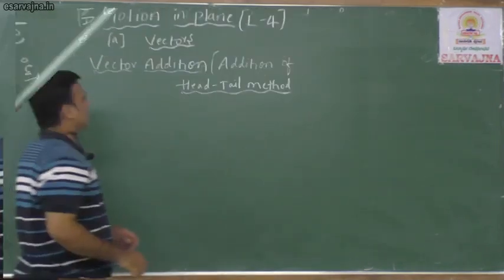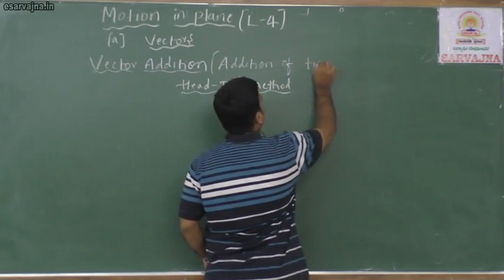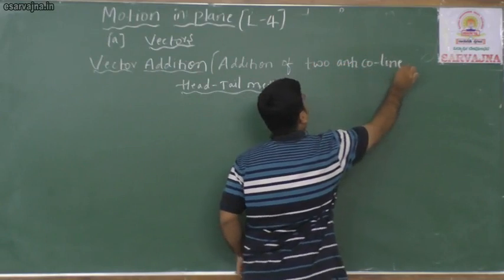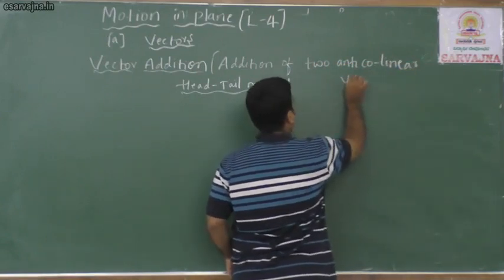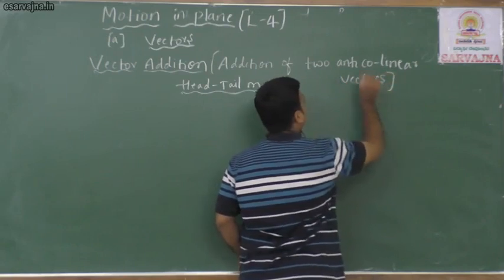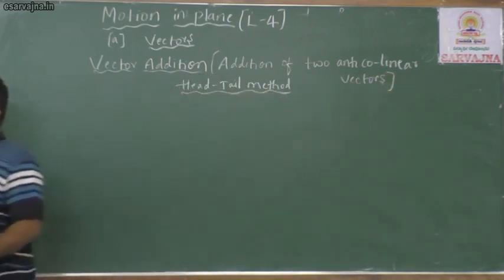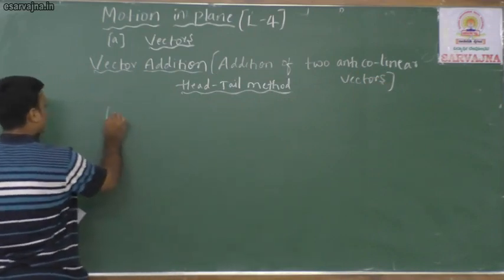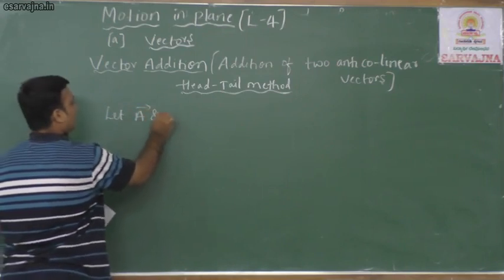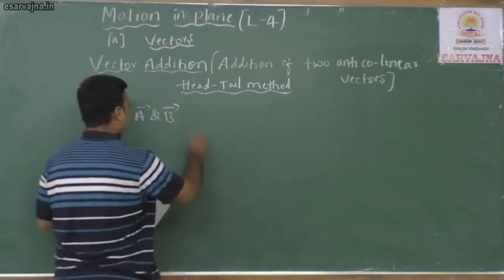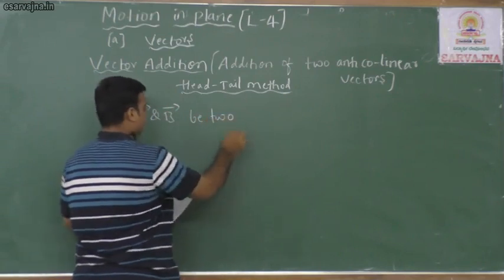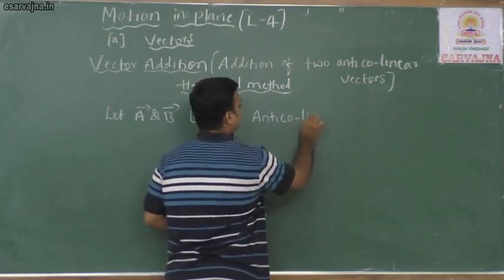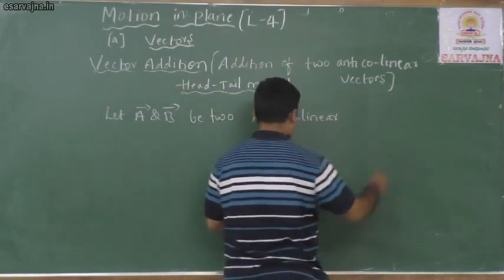Now the next heading: addition of two anticollinear vectors. First we will write two or three lines of explanation about it. Let vector A and vector B be two anticollinear vectors.